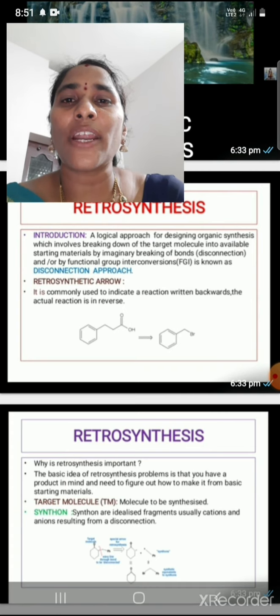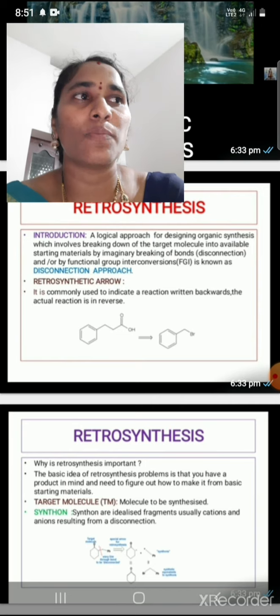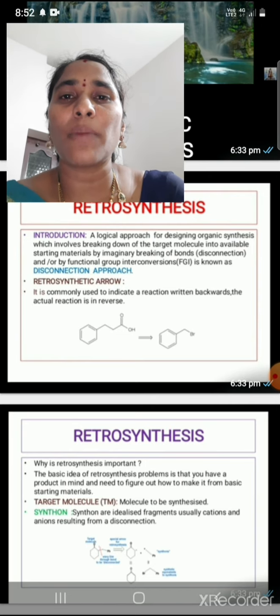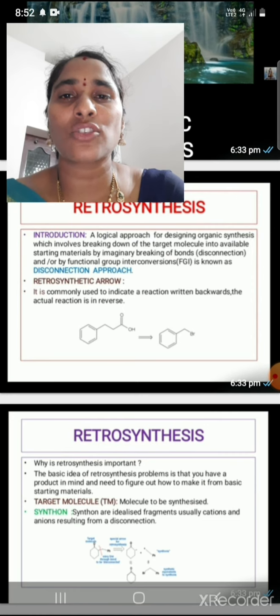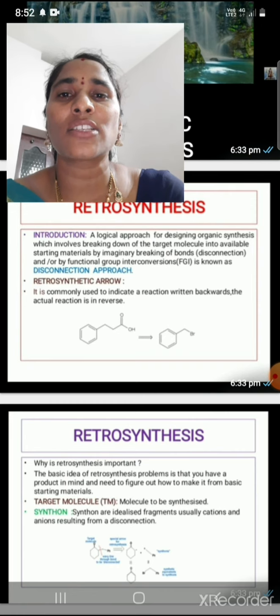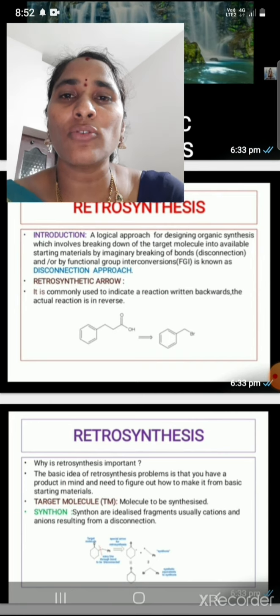So in retrosynthetic reaction terminology, the product is nothing but the target molecule, and the reactants are another name for starting molecules. So here the product is converted into starting molecules by using the double line arrow.